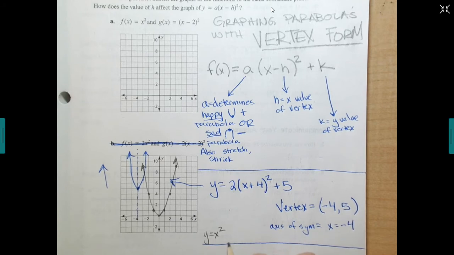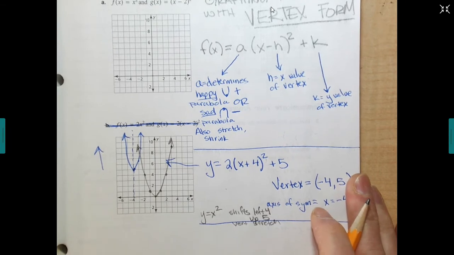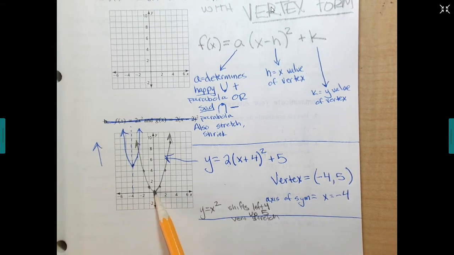Well, it shifts left 4, shifts up 5, and it's a vertical stretch. That's how it compares. From our original, it shifts left 4. From our original, it shifts up 5. And then it's a stretch. If you're comparing to the parent function, that would be what it compares.